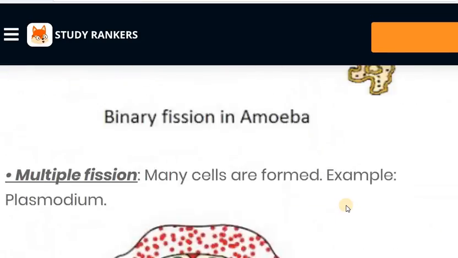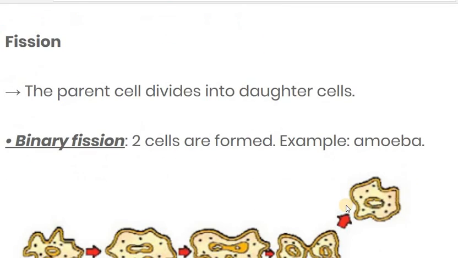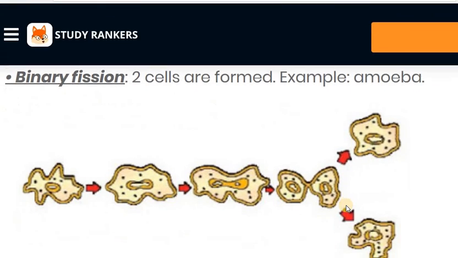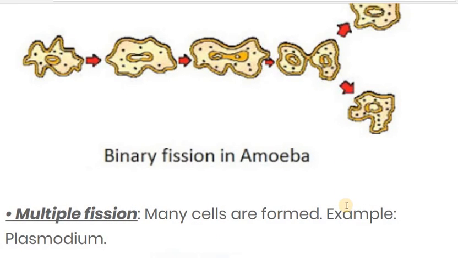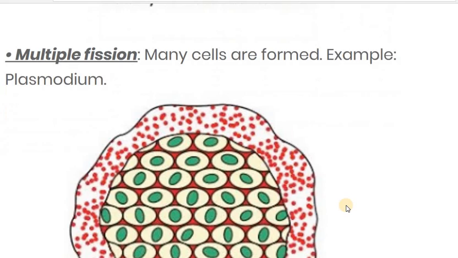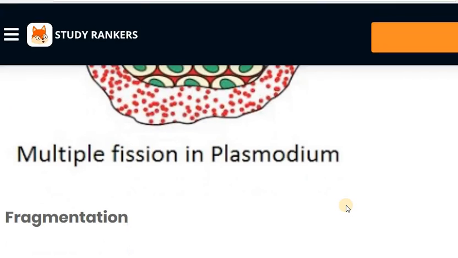Now let's revise all the asexual types of reproduction. First we see fission. In fission we study two kinds, binary fission and multiple fission. In binary fission, two cells are formed from one cell, and the example of binary fission is amoeba. Here you can see in the figure, first the cytoplasm is divided, and then the nucleus is divided, and from one cell, two cells arise. Then multiple fission. In multiple fission, many cells are formed, and the example of multiple fission is plasmodium.